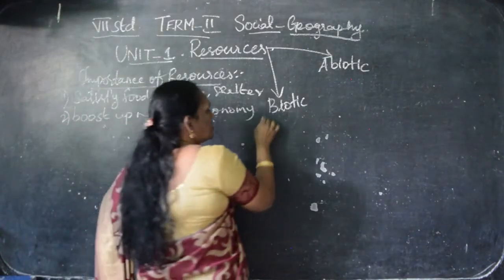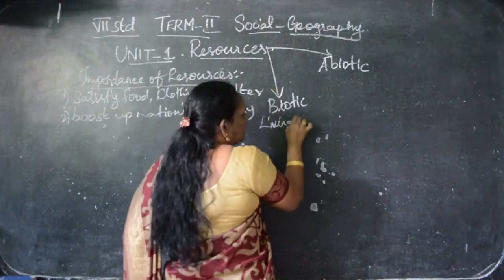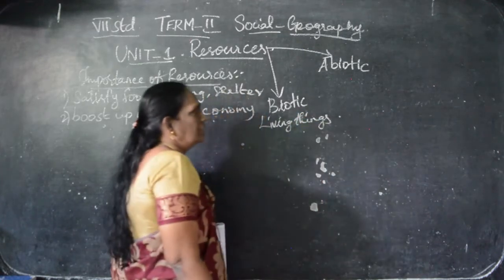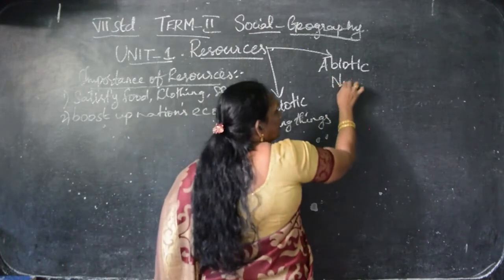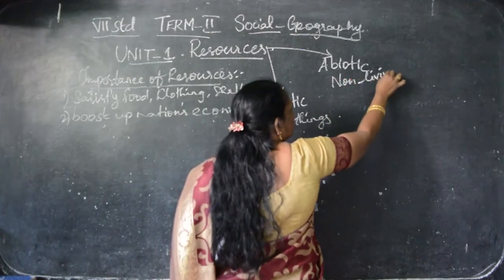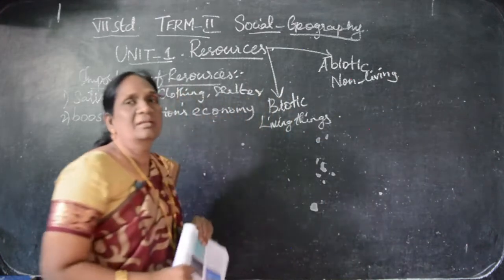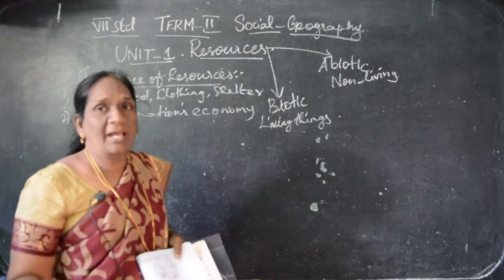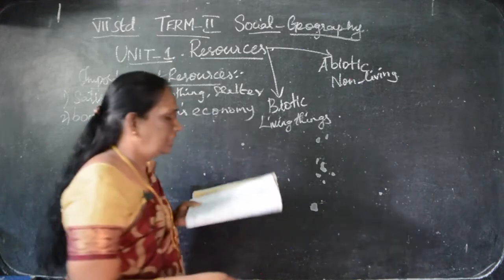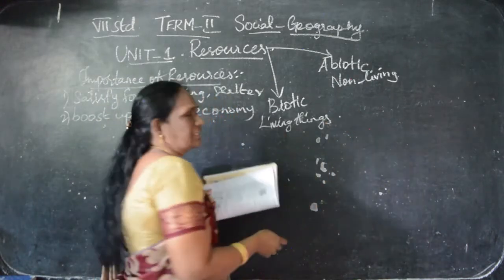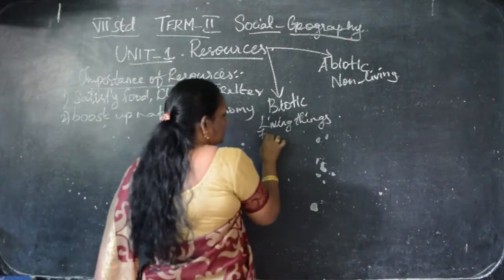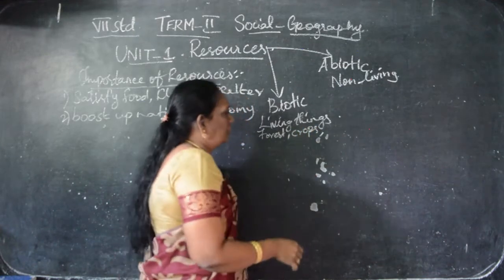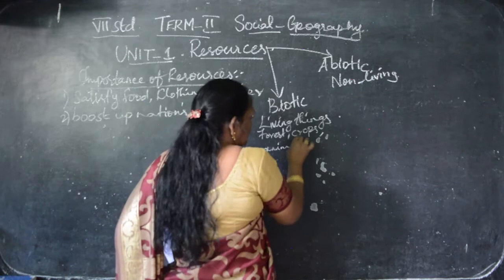The biotic resources are the living organisms, or living things. They are called biotic resources. Abiotic are non-living organisms, non-living things. They are called abiotic resources. Now, biotic resources include all plants, trees, animals, forests, crops, all living things. Forests, plants, crops, animals, then humans.